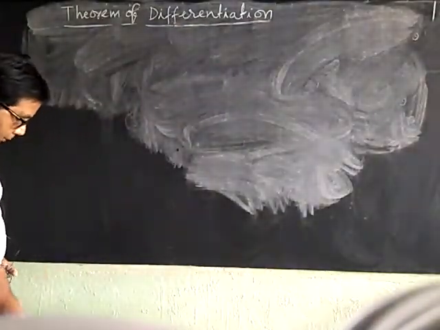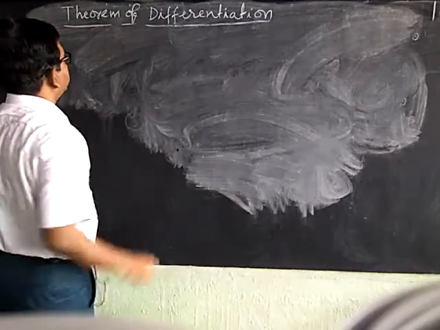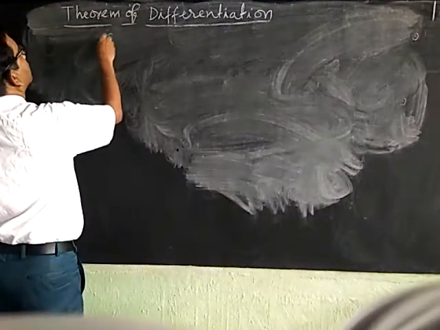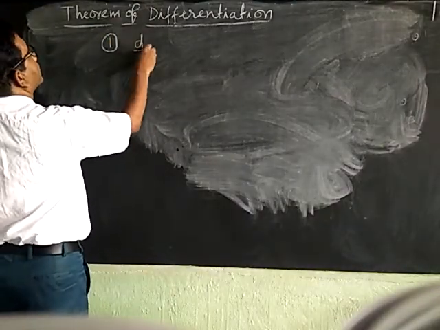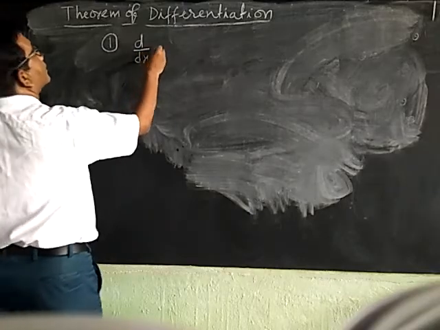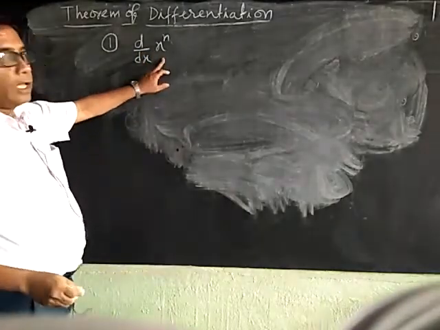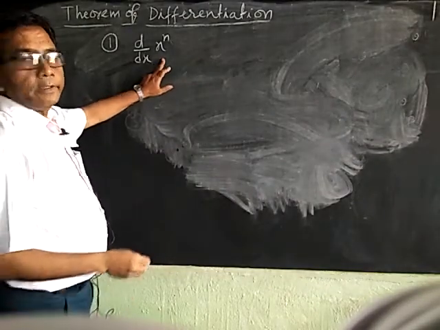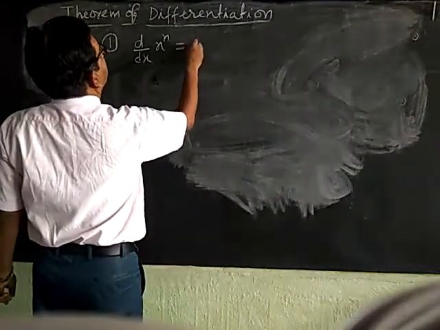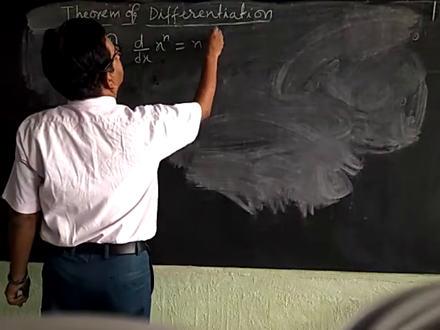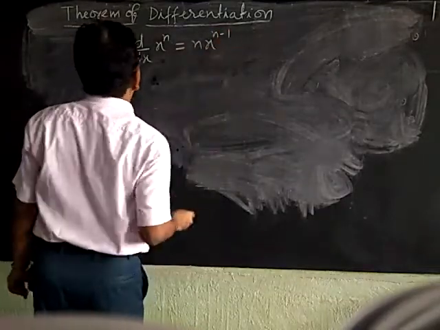Our first theorem is d by dx of x power n, this becomes equal to n x power n minus 1.